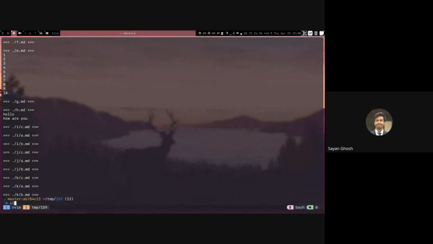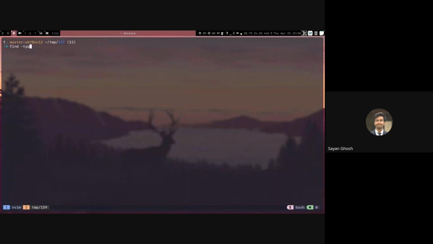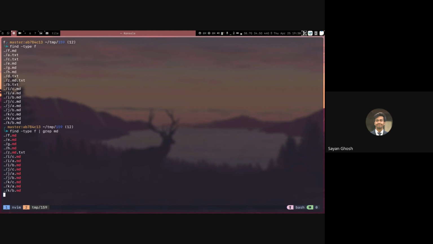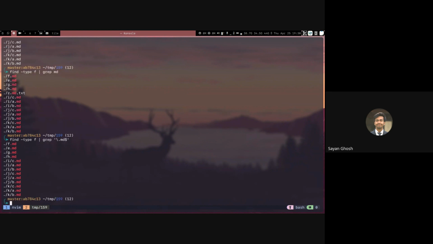So if you simply pipe this to head, what will be printed? If I do find -type f, so here we have all the files. Now if I do grep md, we are getting even this one. So instead we should do grep \.md$. So now we have only the files ending with md. So if I pipe it to head, what will be the output? First 10 will be displayed. Yeah, the first line of this, right? So only like the path of the...